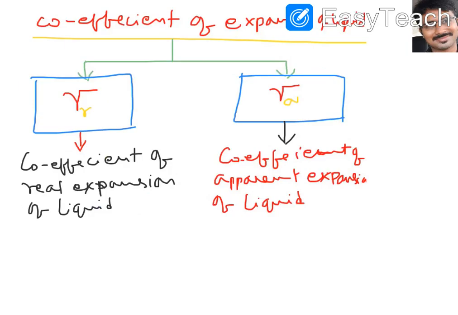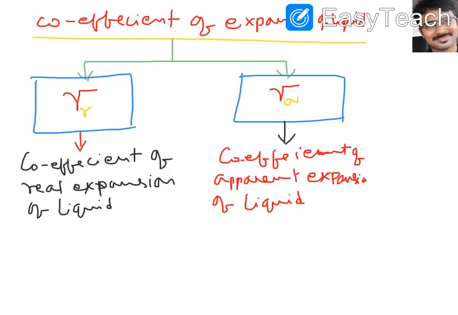Fine. Now let us observe the coefficient of expansion of liquids, because in solids also, in our previous topic on solids, we have alpha, beta and gamma, and this gamma is called the coefficient of volume expansion of solids. Now the same thing we are discussing here. In solids we take this as gamma. Now coming to liquids, also related to volume. Liquids don't have linear or areal expansion, I told you already; in liquids we discuss only volume.